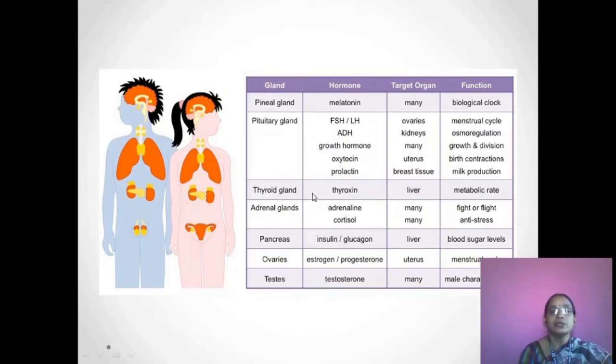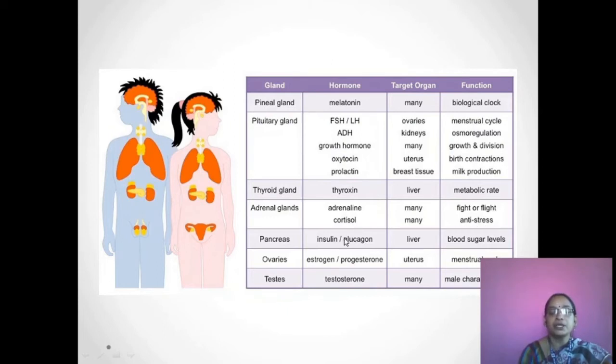The thyroid gland produces thyroxine. Its target organ is the liver, and it controls the metabolic rate. The adrenal glands produce adrenaline and cortisol. Adrenaline affects many target organs and is the main hormone for fight or flight. Cortisol also affects many of the organs and is also called the anti-stress hormone.